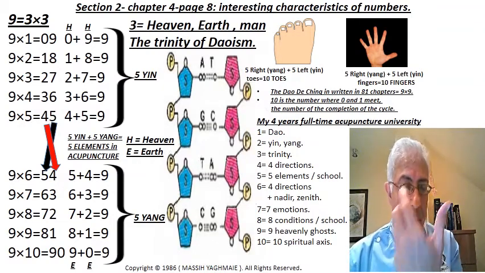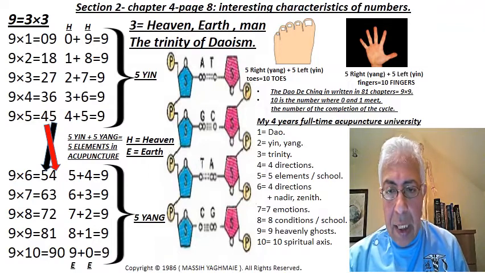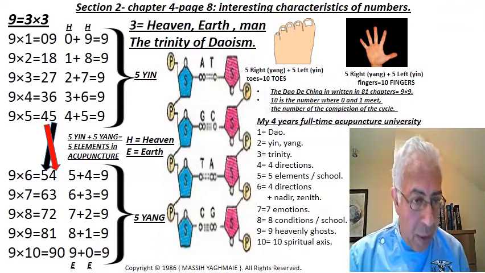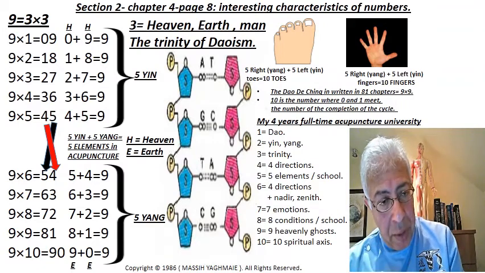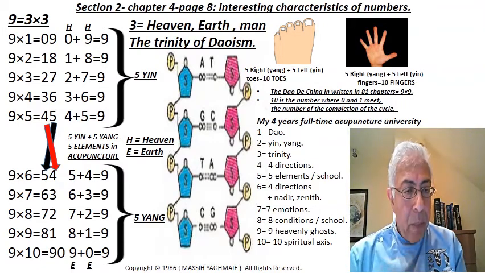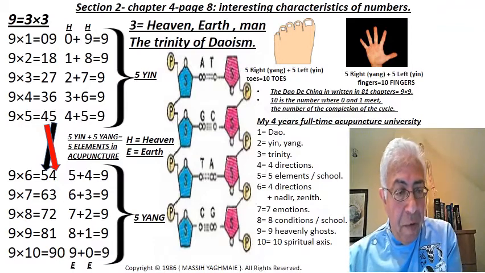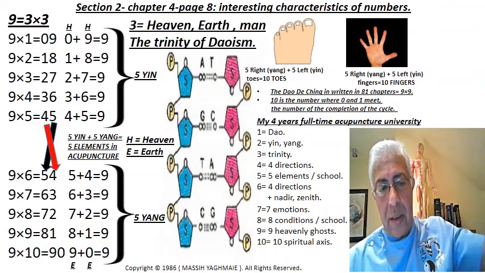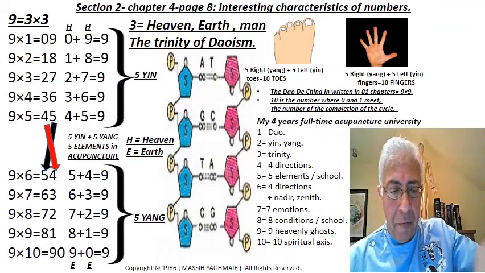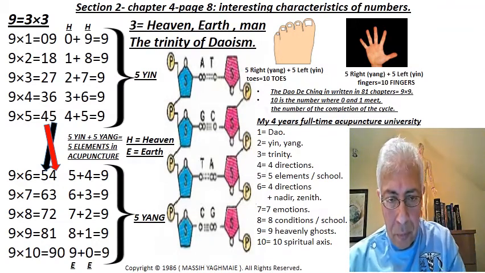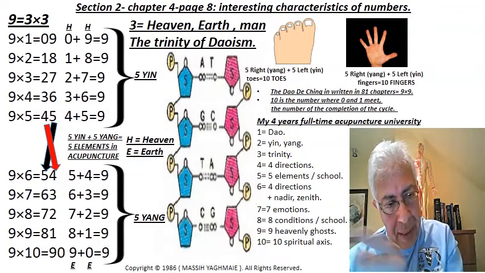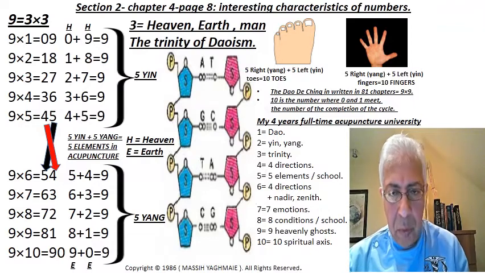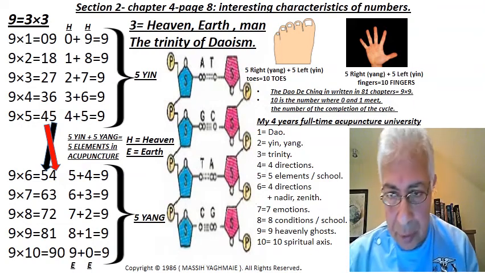Part of the syllabus was this numerology, and I had to study number 1, the Tao, number 2, the Yin and the Yang, number 3, the Trinity, number 4, the 4th direction, number 5, the 5 elements. So for the number five elements, there is a whole school of studies devoted to the 5 elements and the 8 conditions. So I'm trying to bring some of that into this PowerPoint. I'm just trying to make it very simple, if you can call it that simple.